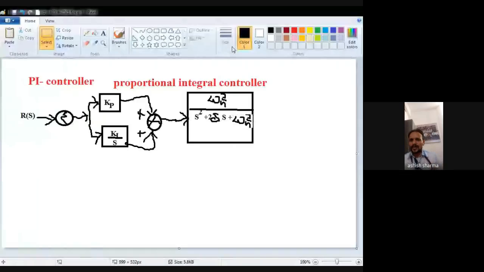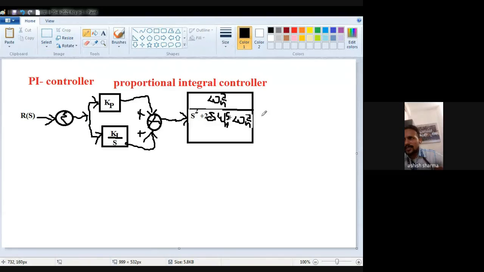Okay. So omega n square upon s square plus twice del omega n s. Sorry, I just forgot to write down omega n here. So here it is: twice del omega n s. Okay. So omega n square upon s square plus twice del omega n s plus omega n square is my plant.